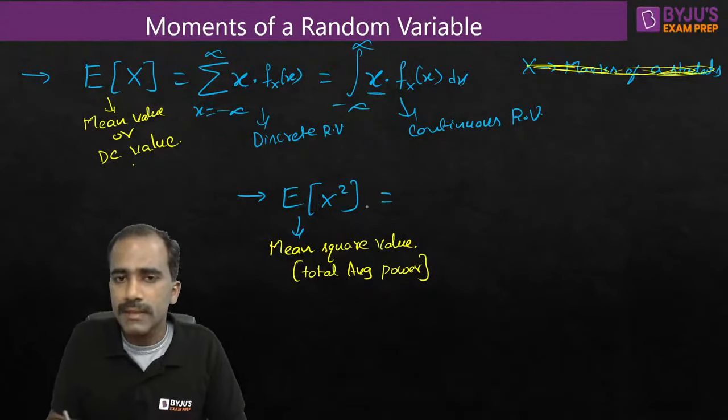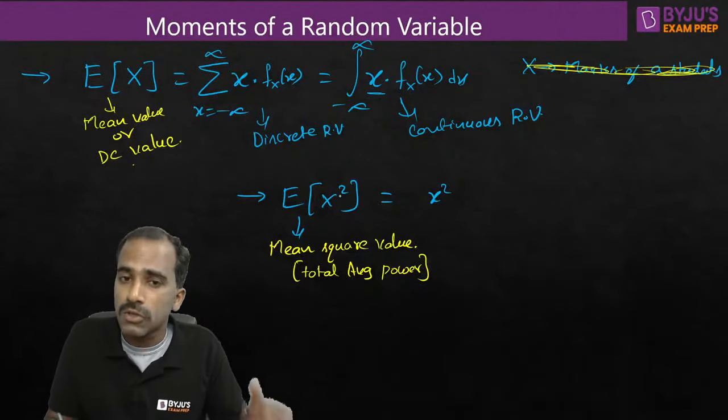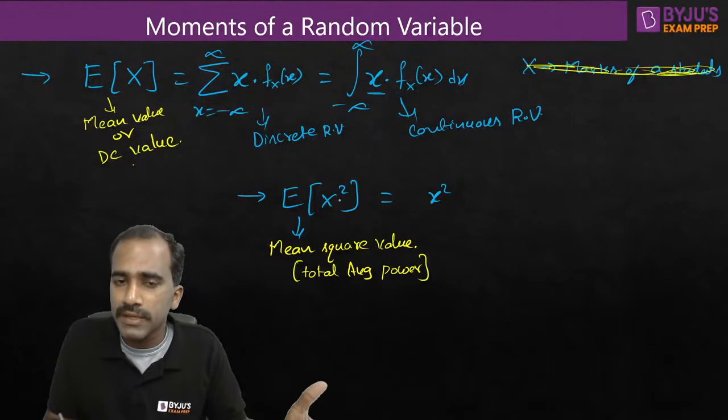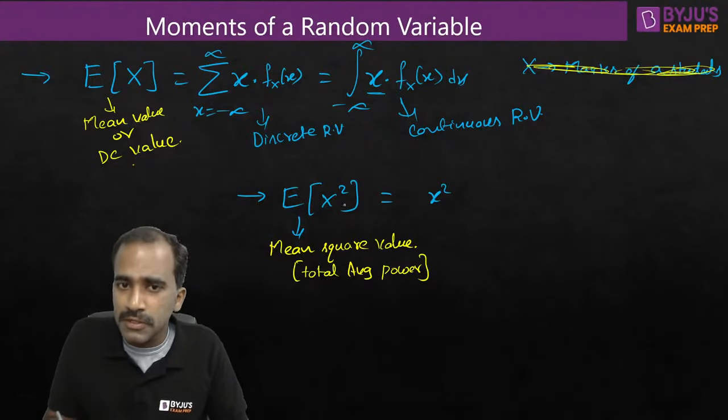So let me write the mathematical formula for this. What do we want to average here? X square. For a random variable x, if x is a random variable, x square is also a random variable. If x is random, x square is also random, right? So what are the values possible for x square?